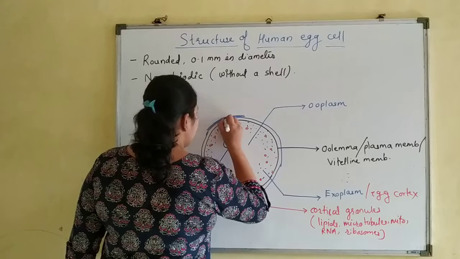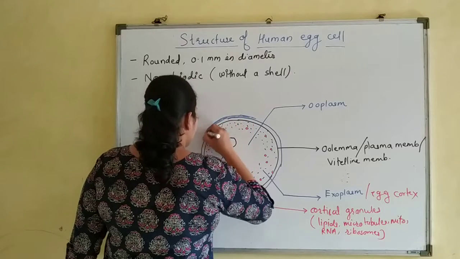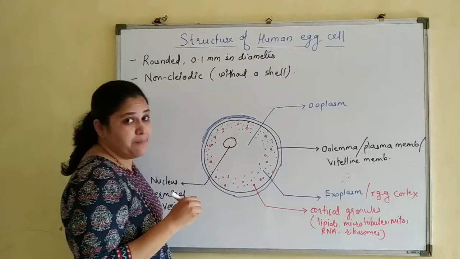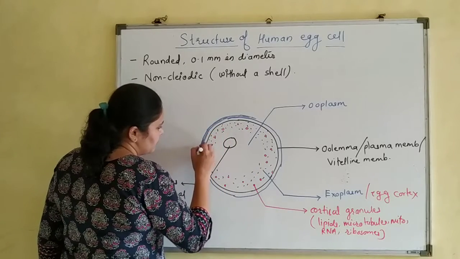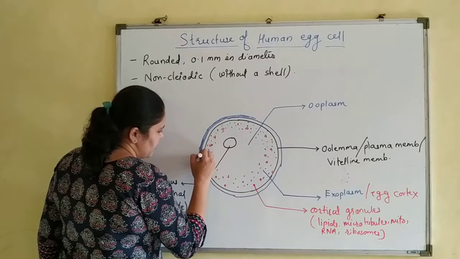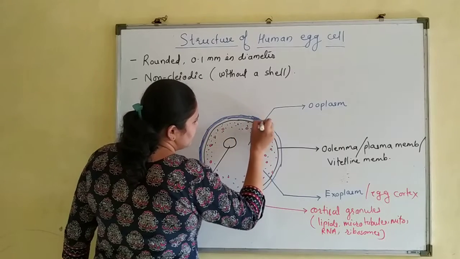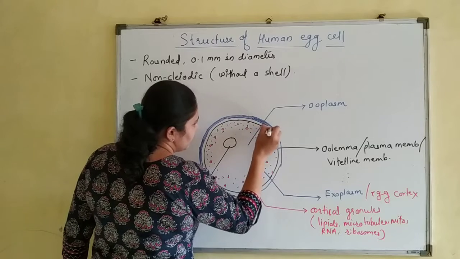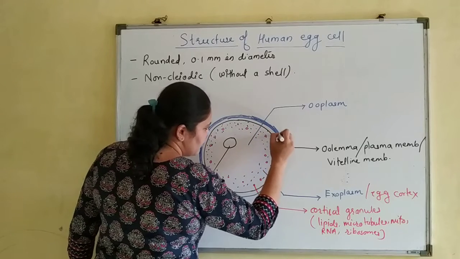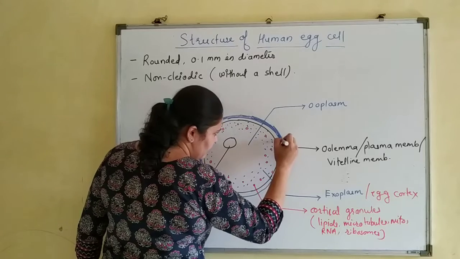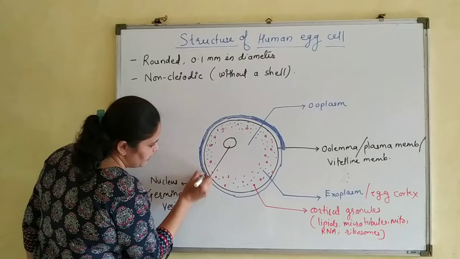It is non-living. It is made up of glycoprotein. This zona pellucida layer has surface receptors. From those, an important one is GP3, glycoprotein 3. It helps in the recognition reaction at the time of fertilization. Fine. When we study fertilization, at that time we will see the significance or importance of zona pellucida.